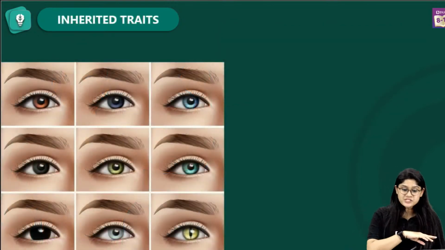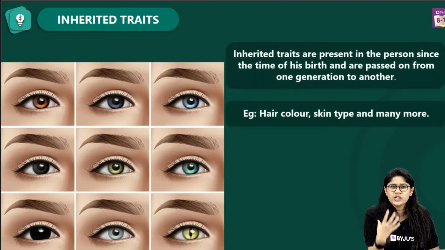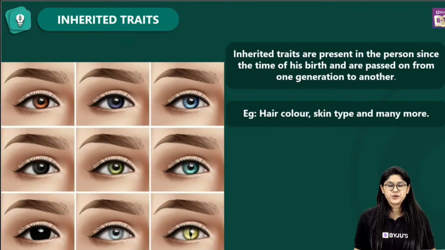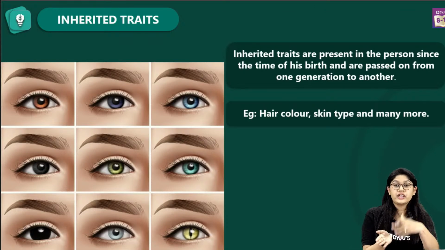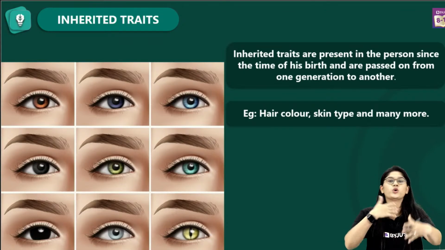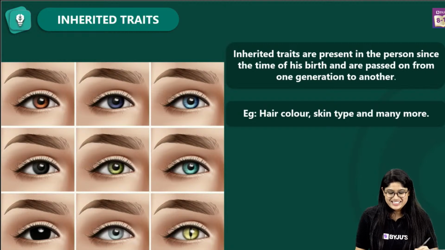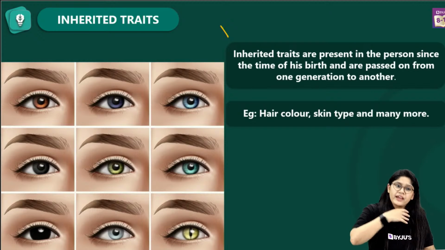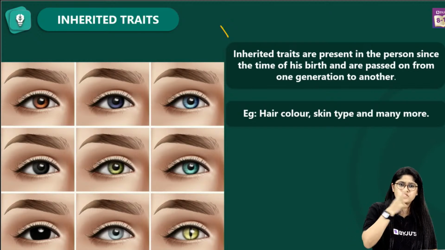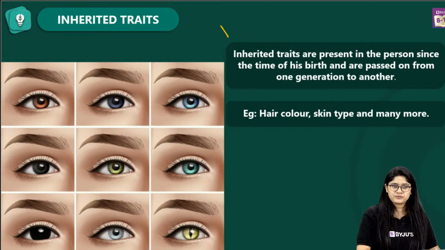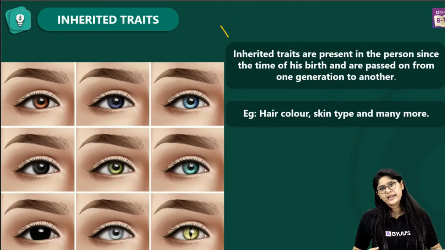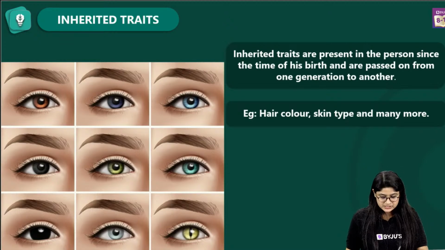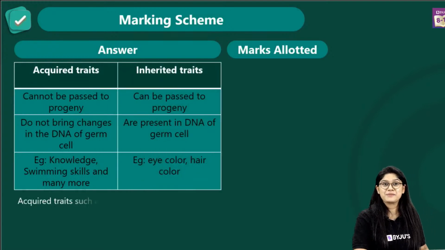And on the opposite of that, we have the inherited traits, right? Those traits that we get from our parents. And of course, these will be passed from one generation to the next generation and further and further. The inherited traits are present at birth, and they will be there throughout and move from one generation to the next. Eye color, hair color, height, other factors. So this is how you can write the answer in your examination.